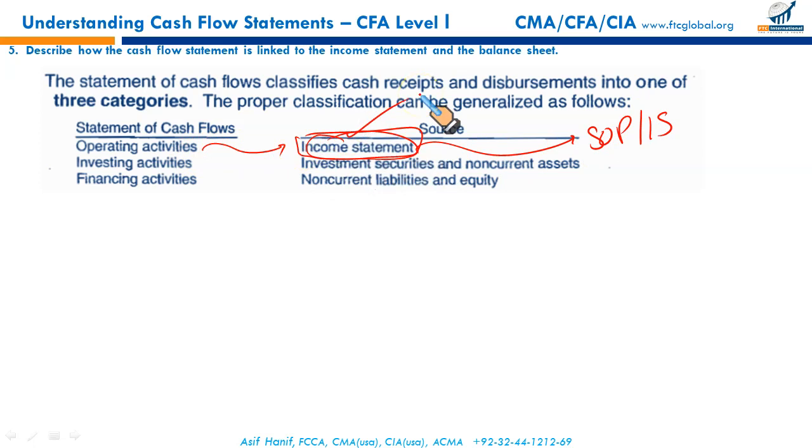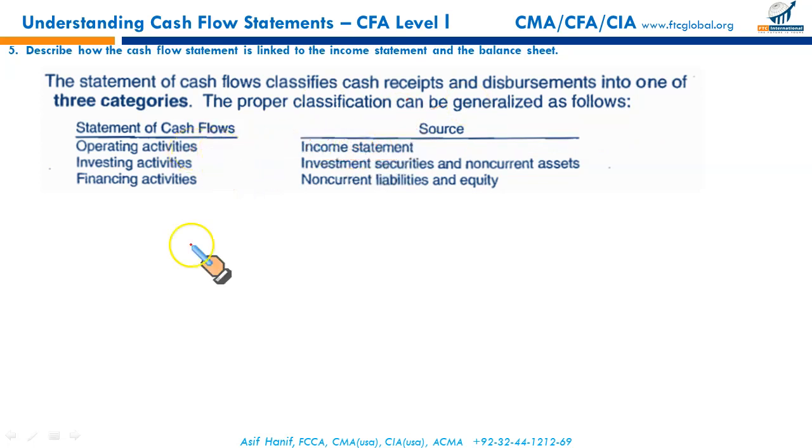Cash received from customers, revenue. Expenses paid, rent, insurance, property taxes, advertisement, salaries, all these are income statement items. So operating activities cash flows primarily come from the income statement. There are certain adjustments as well from the balance sheet, but the primary source of operating activities is the income statement.